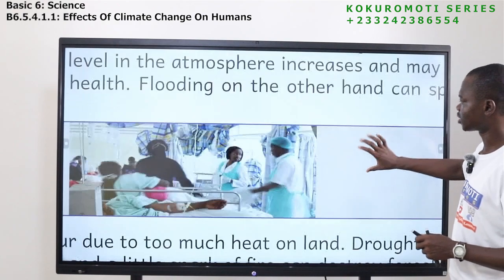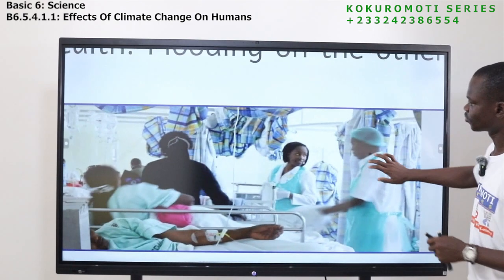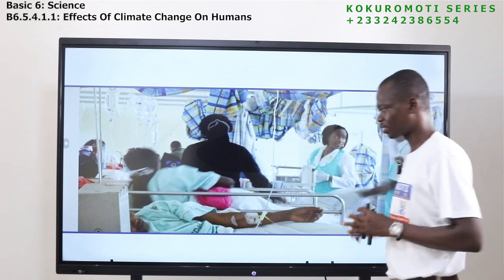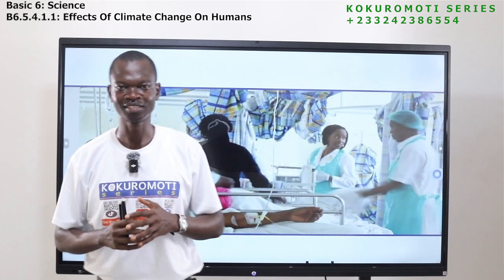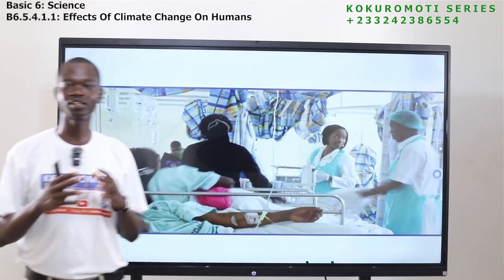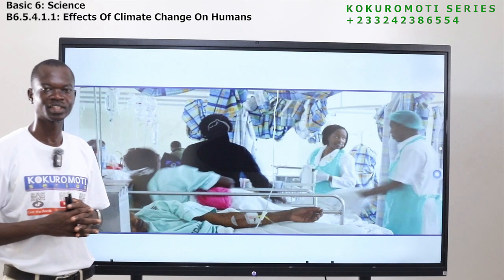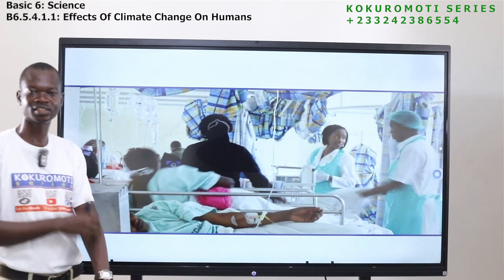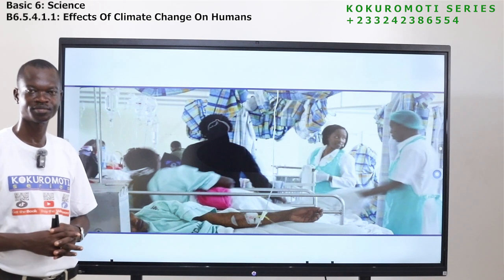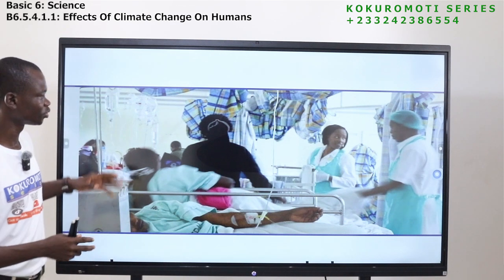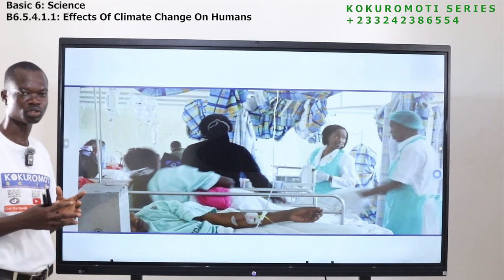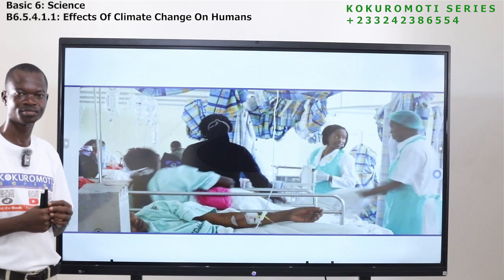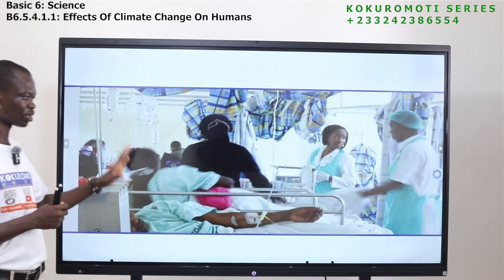So let's look at this picture. When there is too much heat, what happens to us? Even in the room, we find it difficult to sleep. That is where most of the people get heat rashes and skin diseases. So this is one of the things that you should know. Our health will be affected if there is climate change.